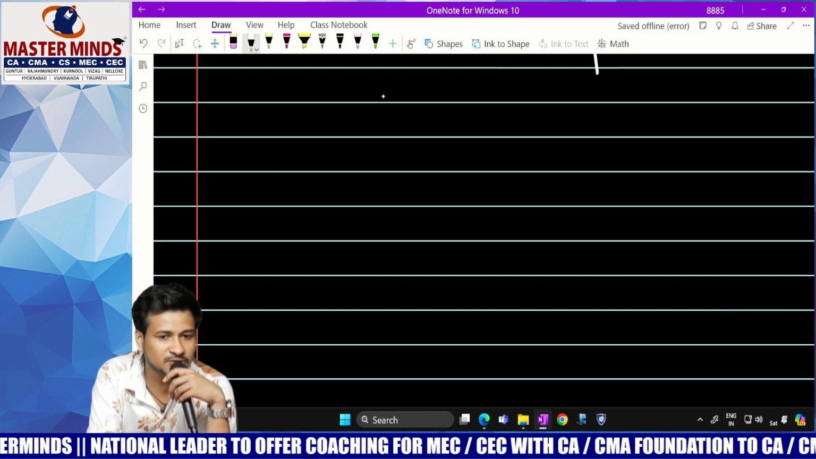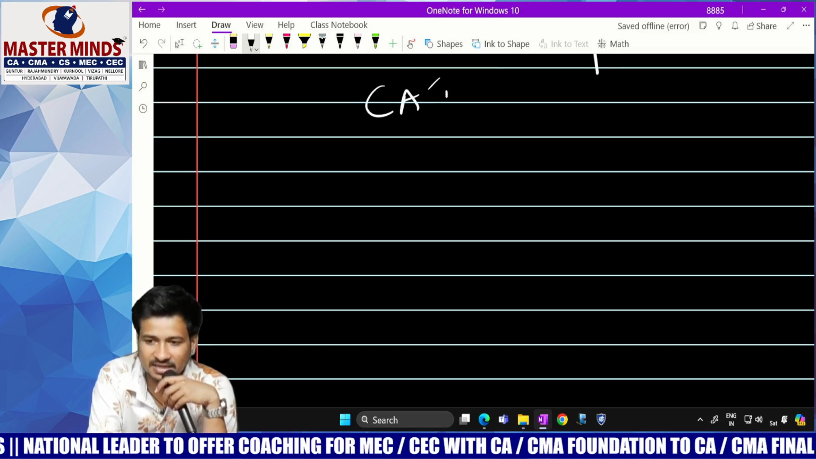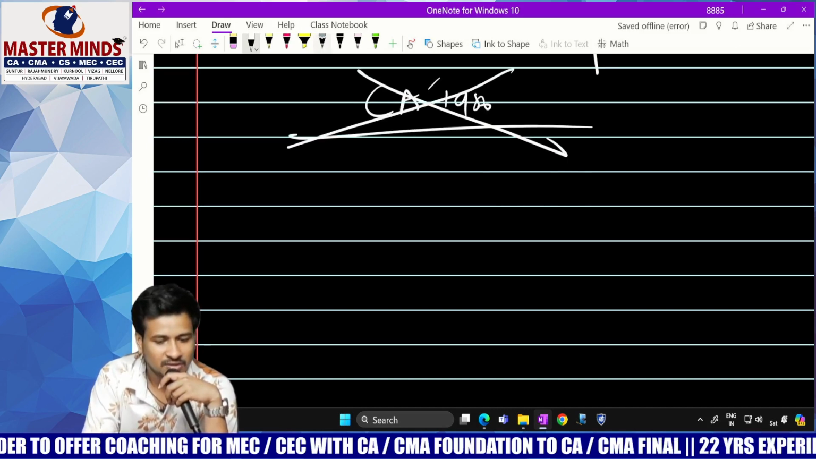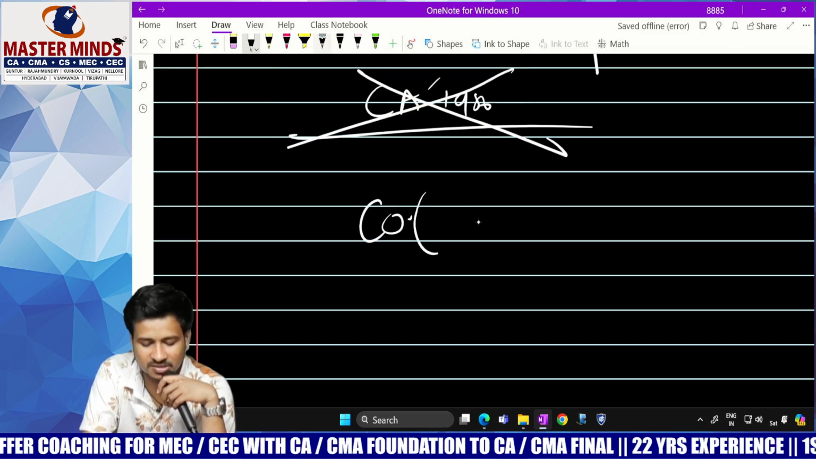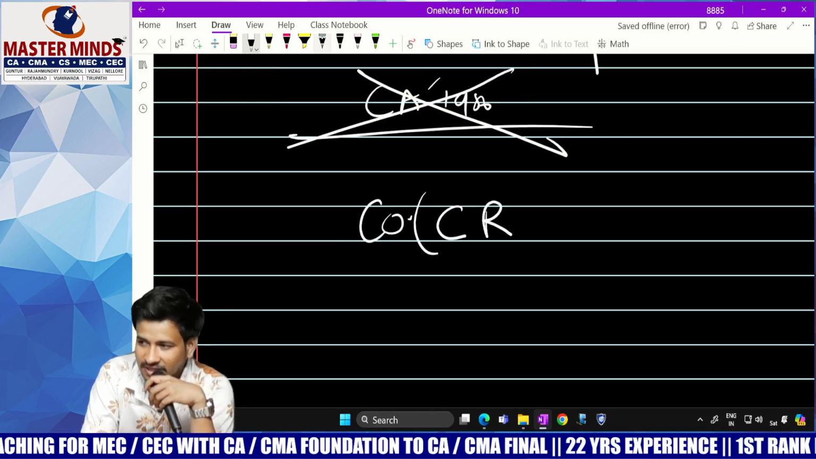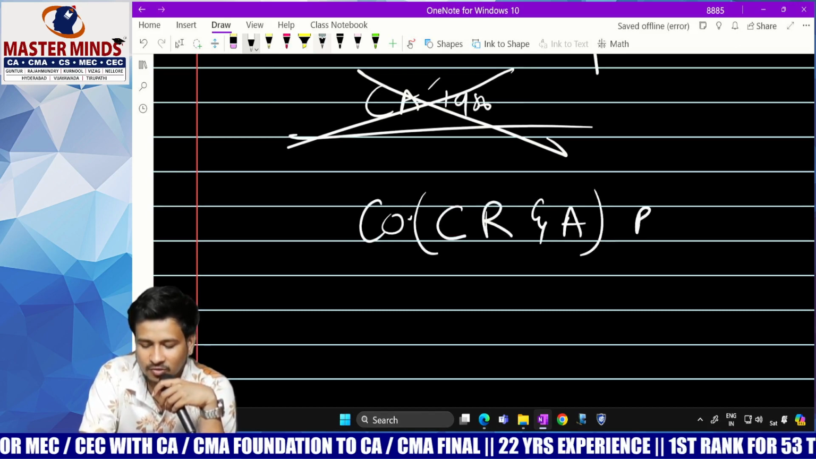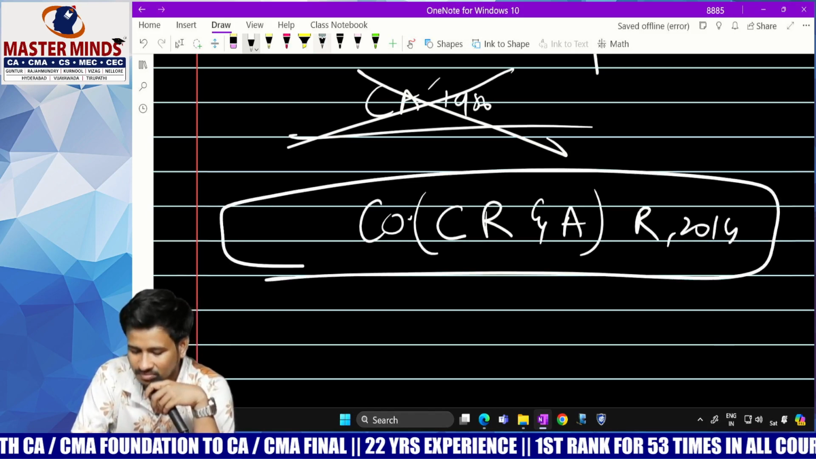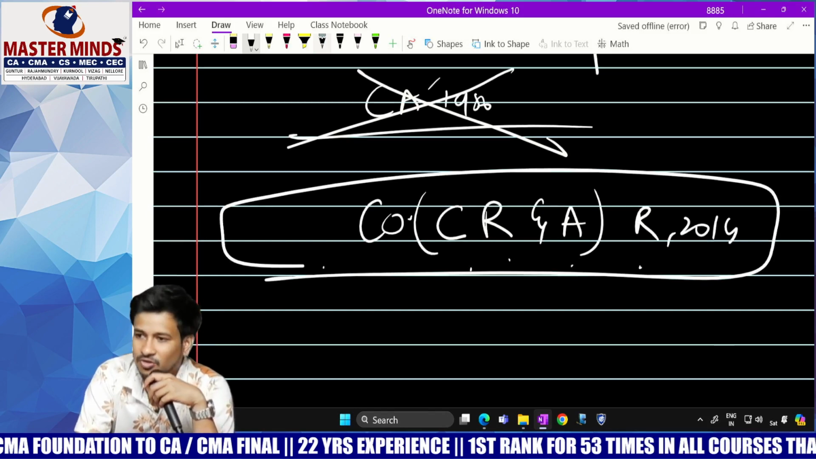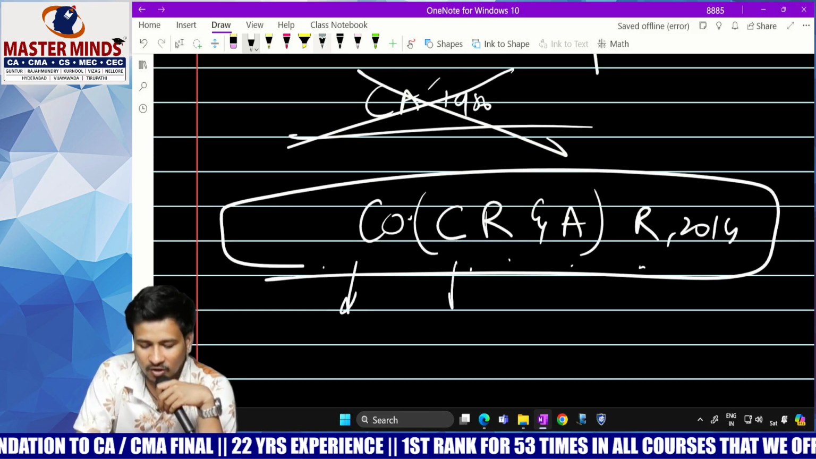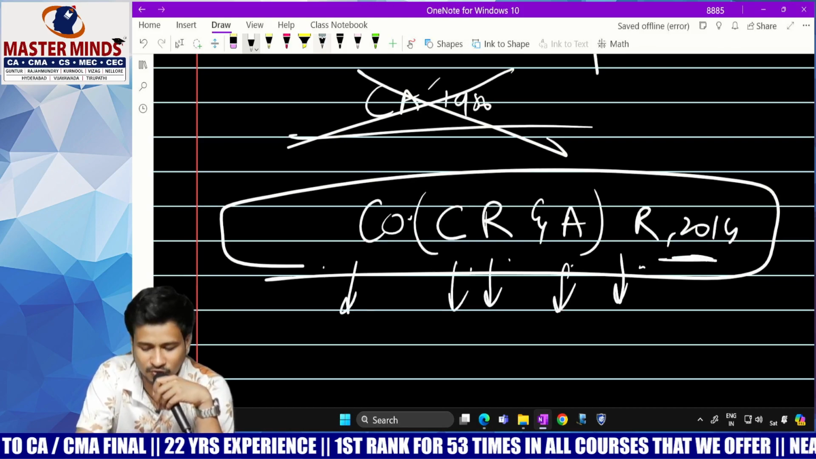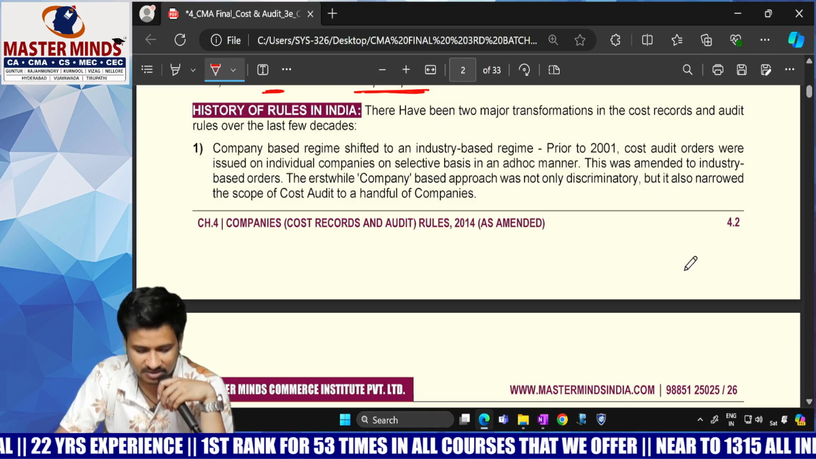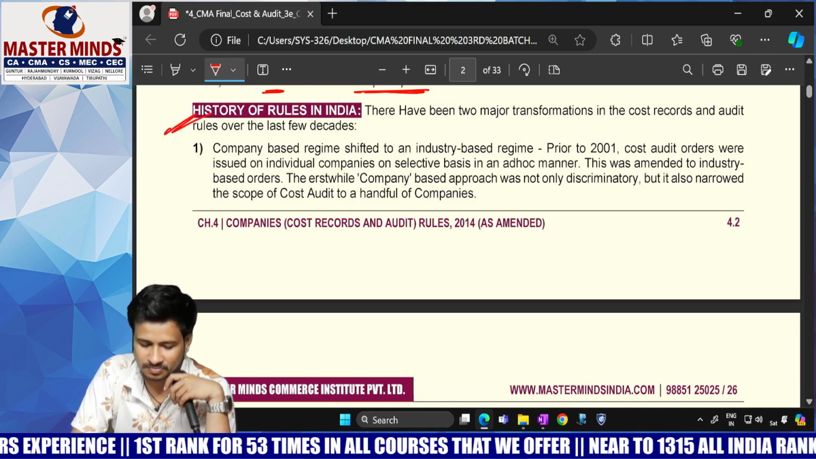Previously you had rules under the Companies Act 1956, but whenever the new act was introduced, these were superseded and new rules, the Companies Cost Records and Audit Rules 2014, were introduced. Don't forget the name, okay? Companies Cost Records and Audit Rules 2014. Next, history of rules in India.